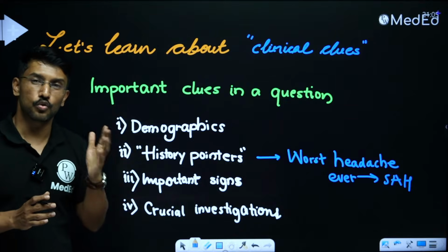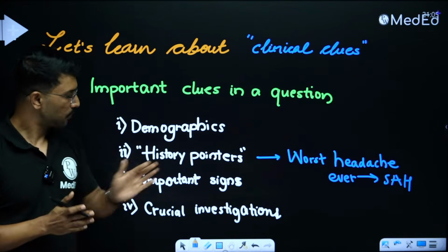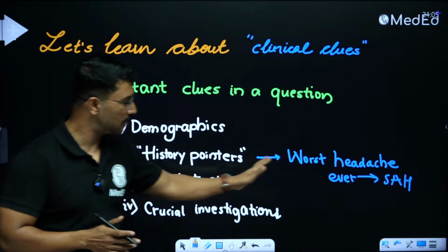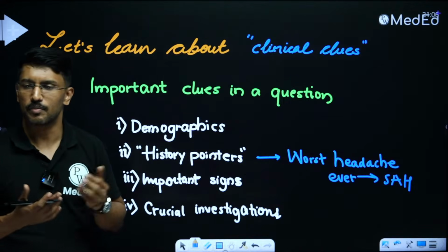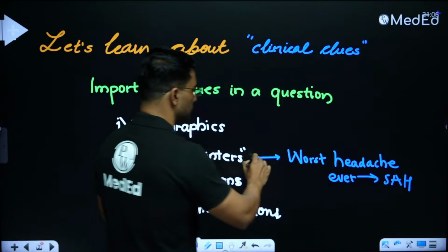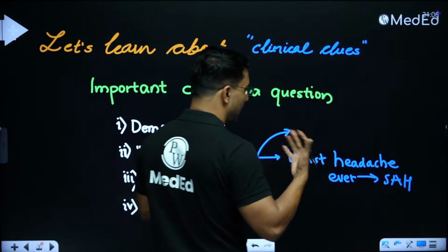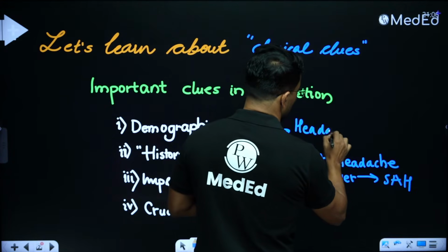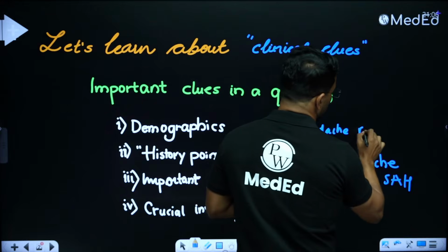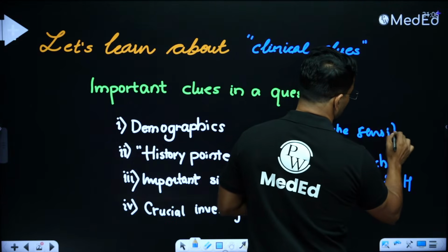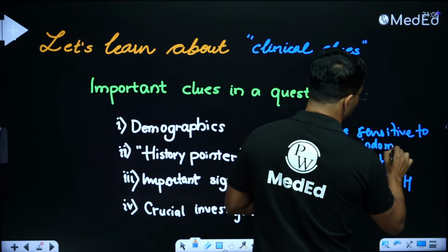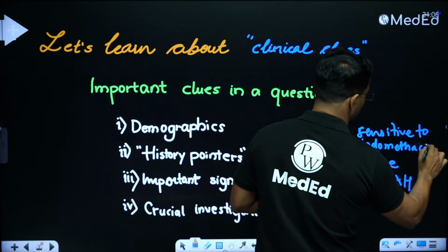You may be able to rule out or rule in many options. After that, think about the key statements made by the examiner. If he says worst ever headache, it is subarachnoid hemorrhage, right? If the question says this patient has got headache which is highly sensitive to indomethacin, then it is talking about paroxysmal hemicrania.